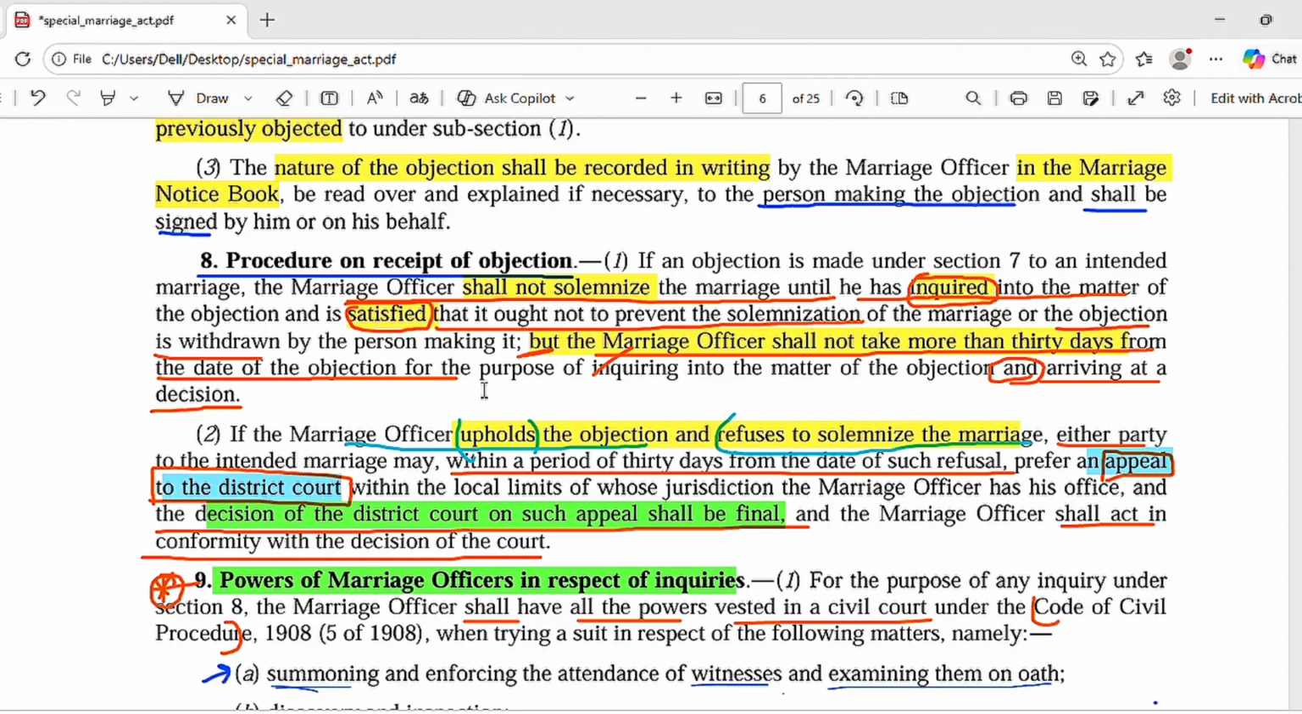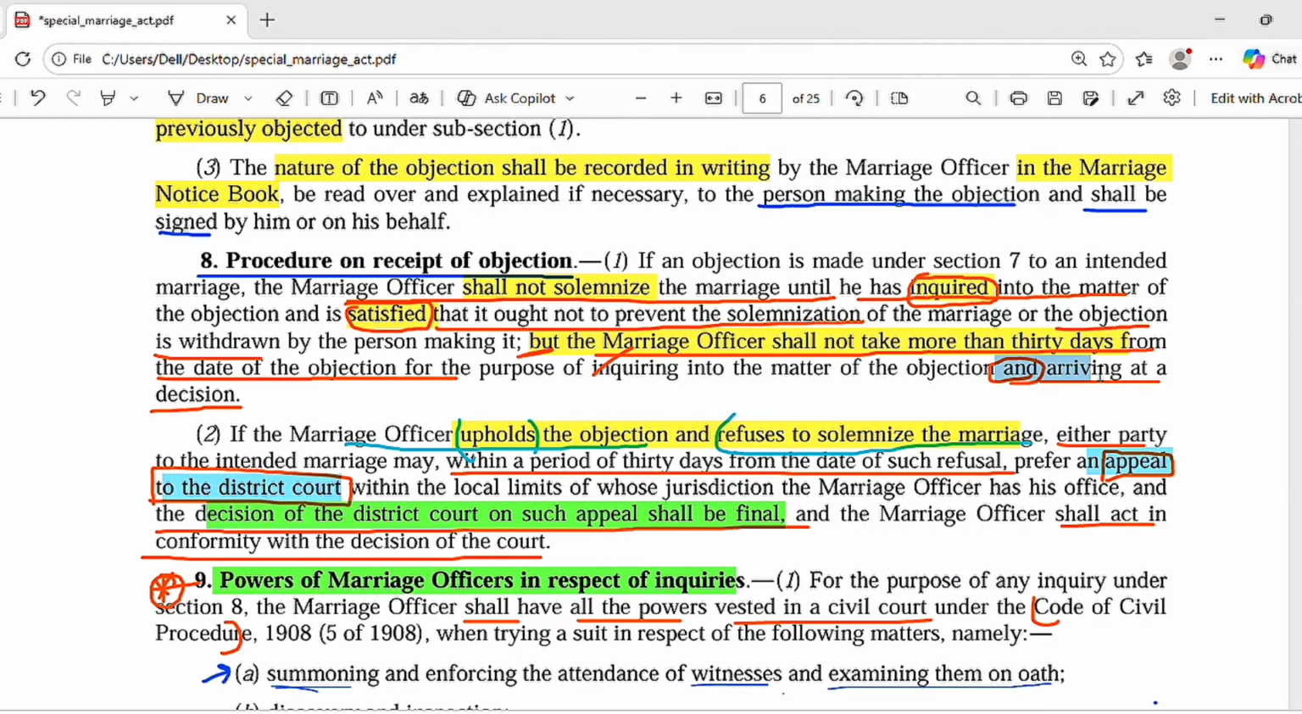So there is notice, then there is a 30 days window where an objection can be made, and after an objection is taken, within 30 days the marriage officer has to do the inquiry, and within 30 days he has to give his decision. This is the point. And on arriving at a decision, he has to publish his decision within 30 days.